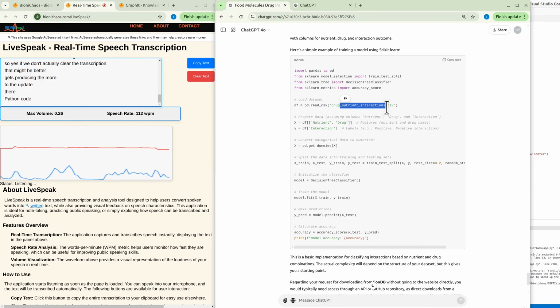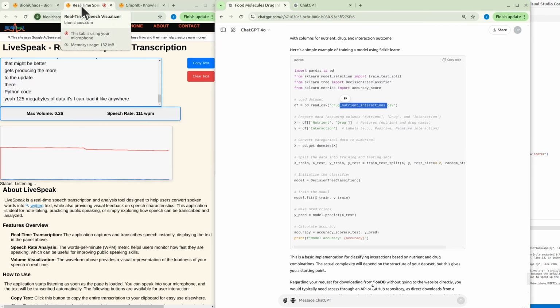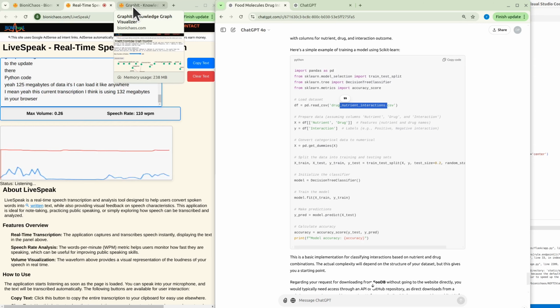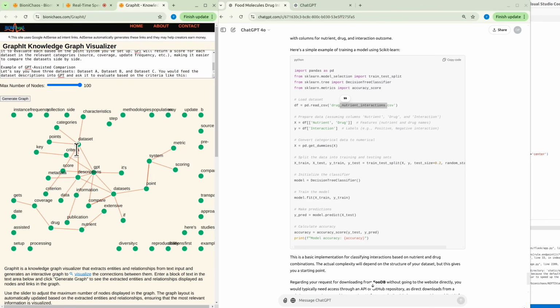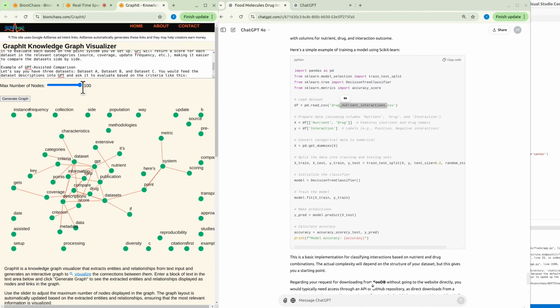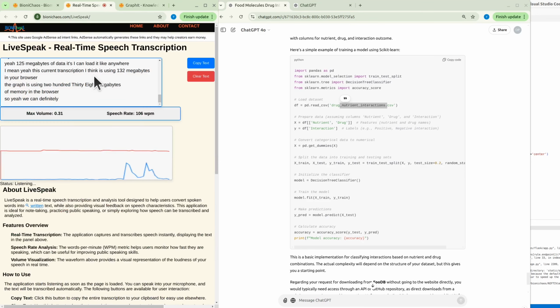Yeah, 125 megabytes of data. I can load it anywhere. I mean, this current transcription thingy is using 132 megabytes in your browser. The graph is using 238 megabytes of memory in the browser. You can definitely just load the CSV. I could actually have it in HTML, maybe, I don't know.